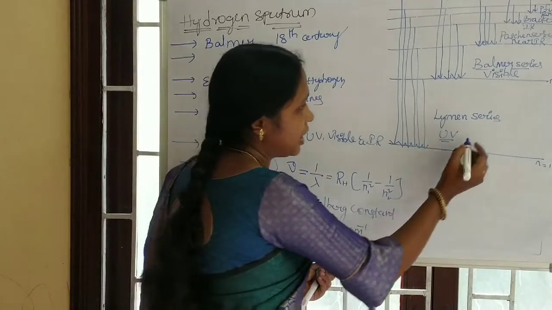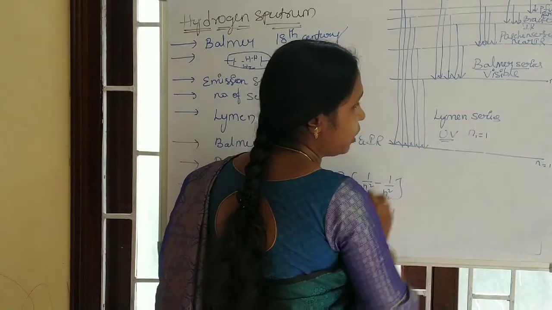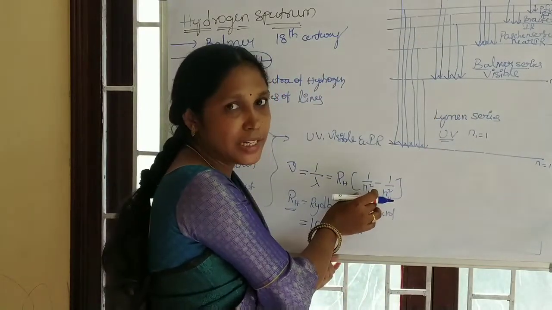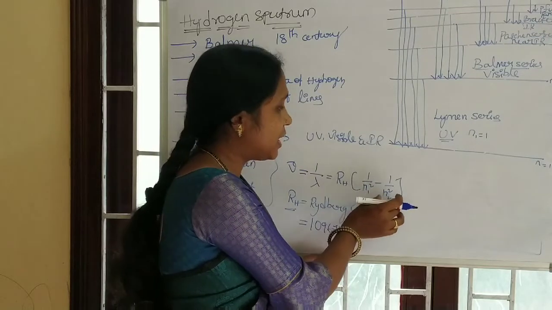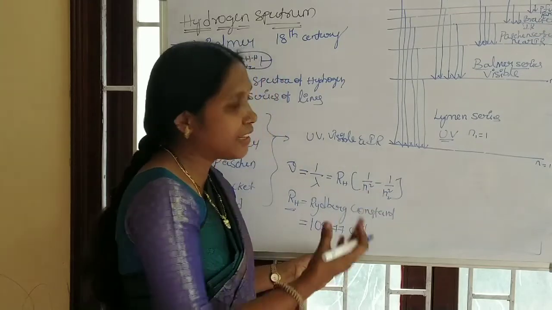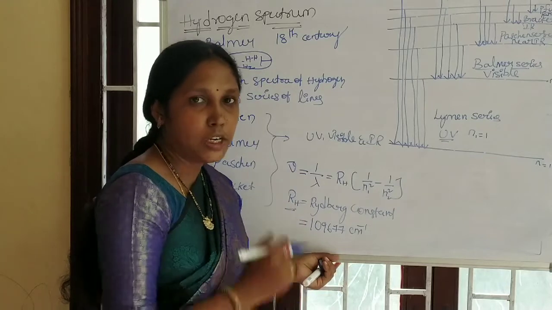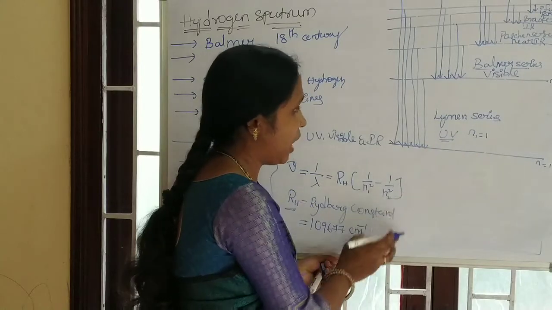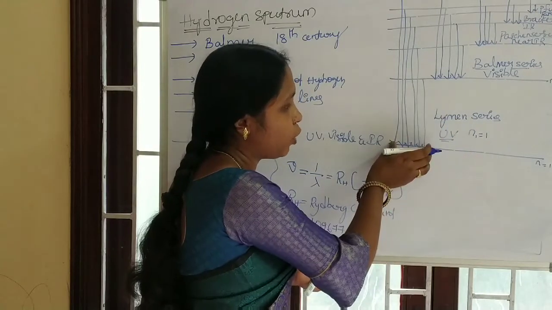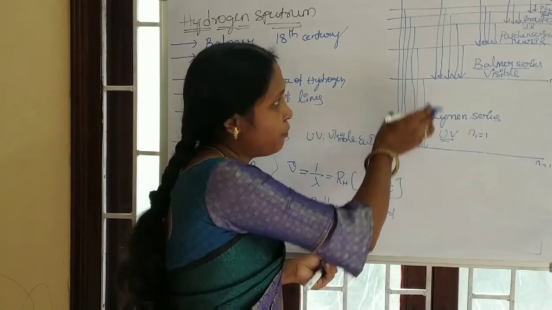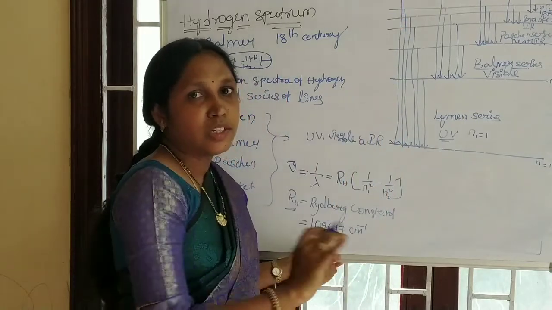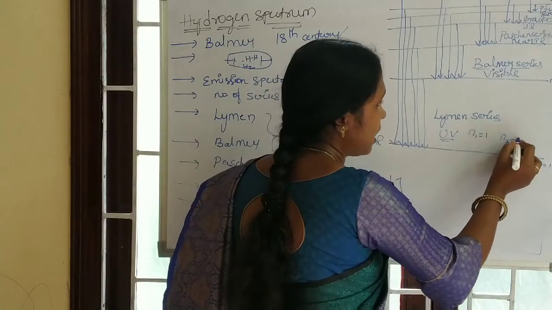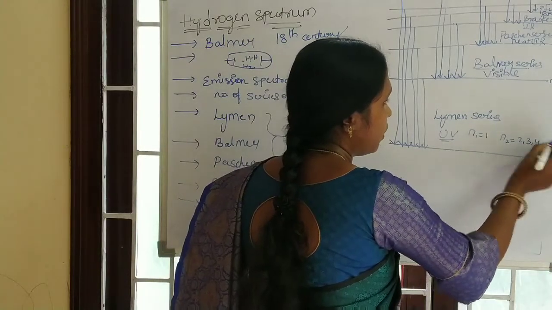Here for the Lyman series, n1 is 1 only. In all the series, the n1 value is constant. n2 is greater than n1, up to infinity. Suppose we see the Lyman series, n1 is 1, where they are dropping to the first energy level from infinity to second. So n1 is 1, n2 is 2, 3, 4, and so on.